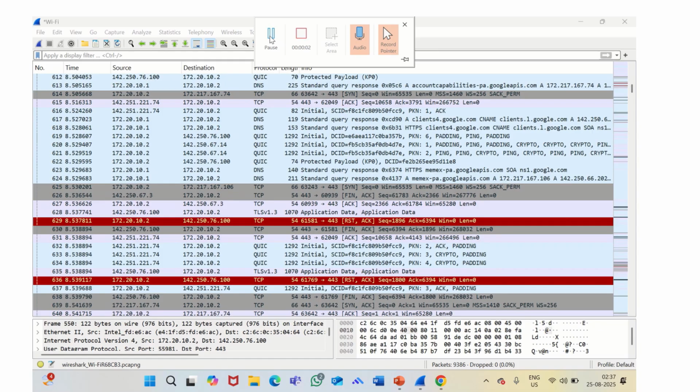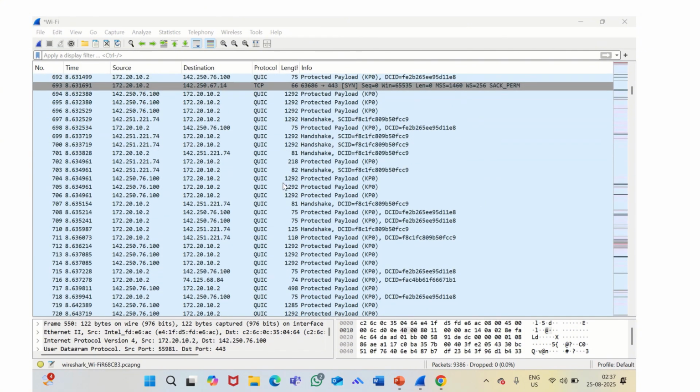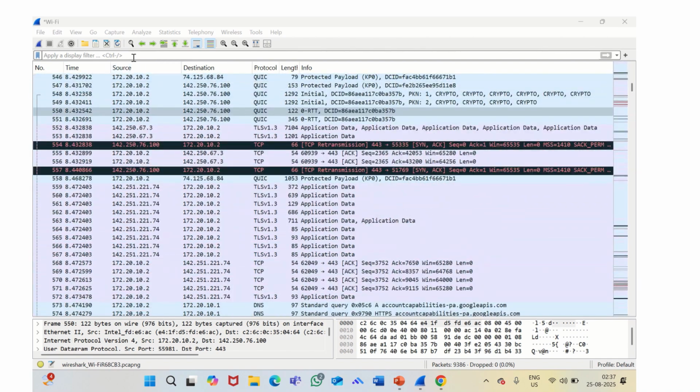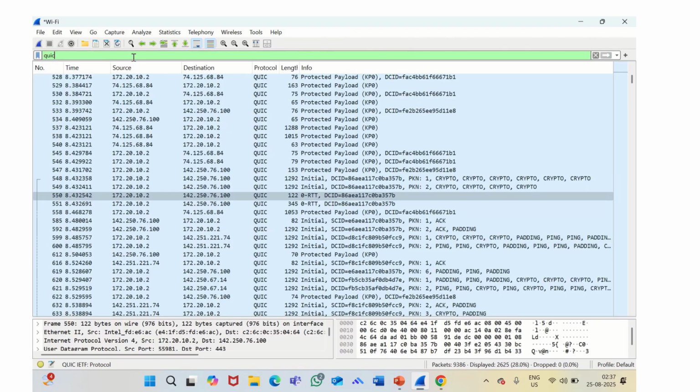All right, so this is how my Wireshark window looks. I've captured some packets while exploring the Microsoft website on Google Chrome. After capturing around 9,000-something packets, I stopped the transfer, and let's quickly analyze the QUIC packets by using the display filter here.